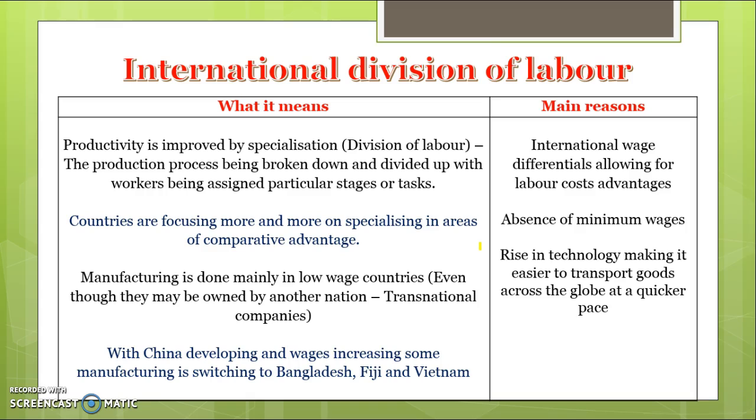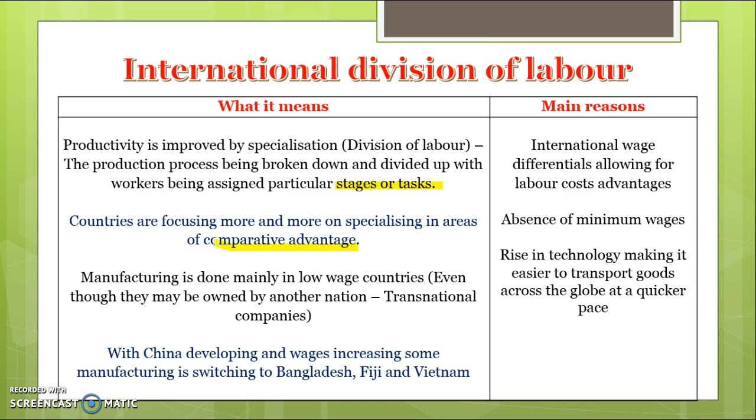So what is international division of labour? Well, basically it's breaking down the production process into specific stages, and each of those stages or tasks being done in different countries or in different areas. So productivity is improved by specialising, by breaking down the production process into specific parts or sectors, and then getting different countries to each perform each of those tasks. So countries focus in areas where they have comparative advantage, and that can include manufacturing, mainly being done in low-wage countries, even though they may be owned by another transnational company, or they might be owned and operating in another company where their base is.